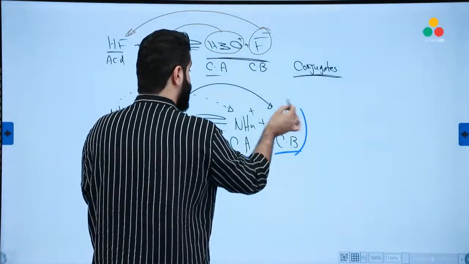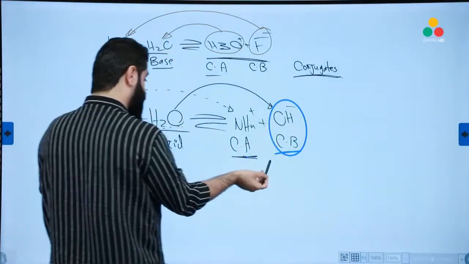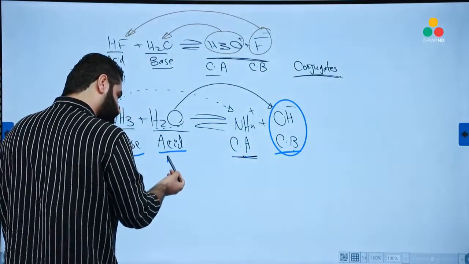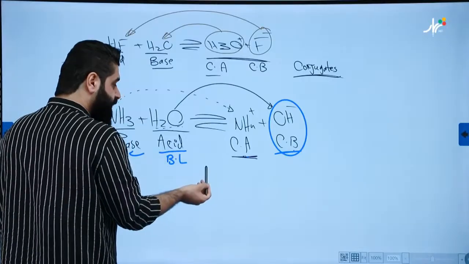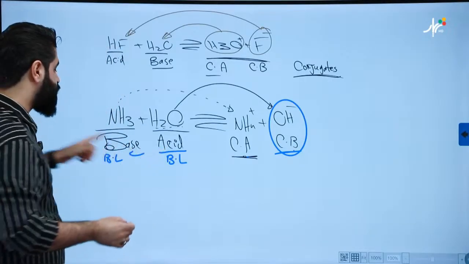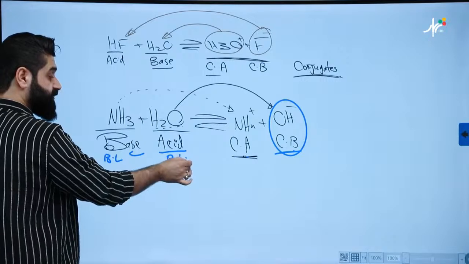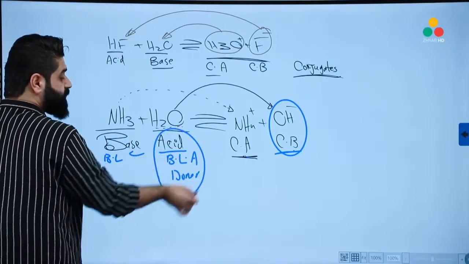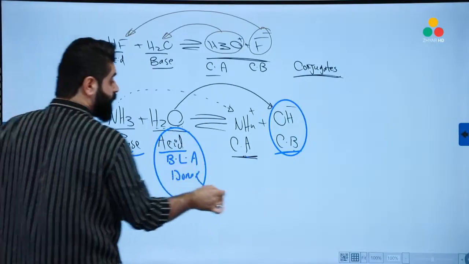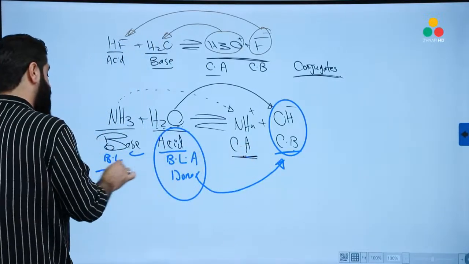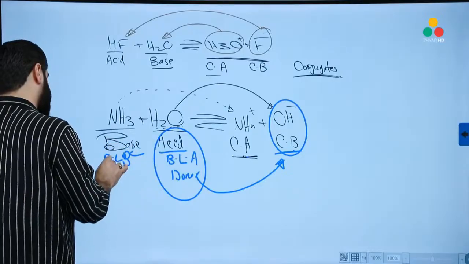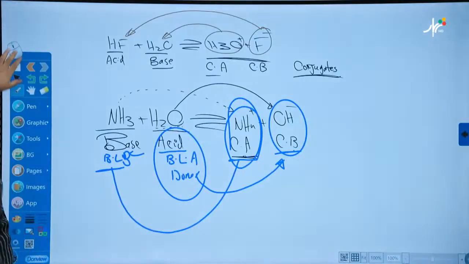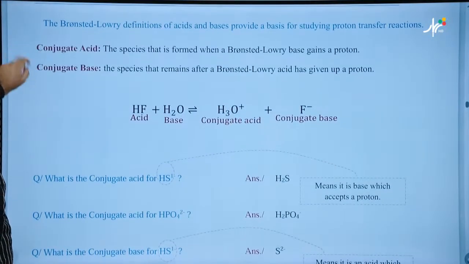A conjugate base is a species that has been prepared from an acid, so it must be originated from a Brønsted-Lowry acid. Is a Brønsted-Lowry acid a donor or acceptor? Donor. So when we have a Brønsted-Lowry acid which donates a proton, it will become a conjugate base. And when we have a Brønsted-Lowry base that accepts a proton, it will become a conjugate acid. Done. That's all. Easily. Good.